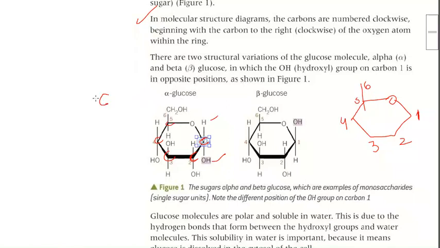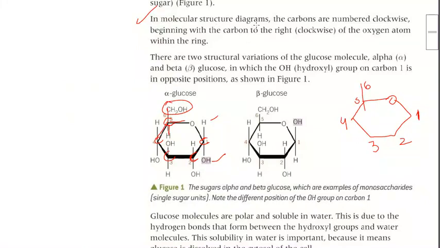Sixth one is again H. So the fifth one is CH2OH, and the sixth one is CH2OH. The fifth one contains one O, one carbon, one hydrogen. Clear? Okay. Now I'm again repeating.